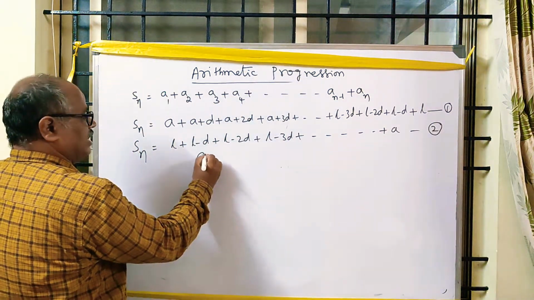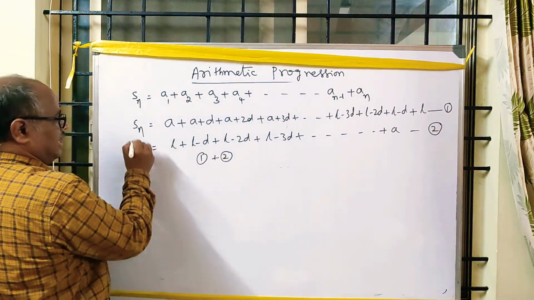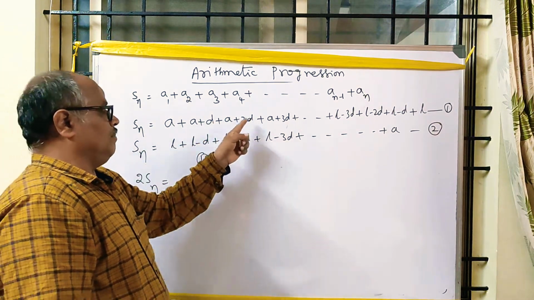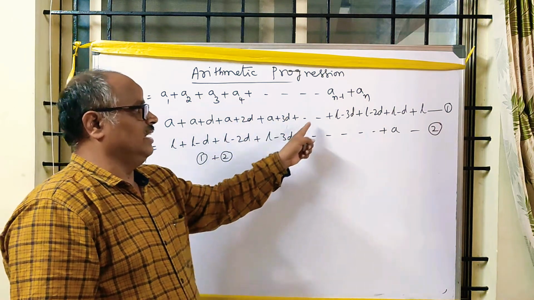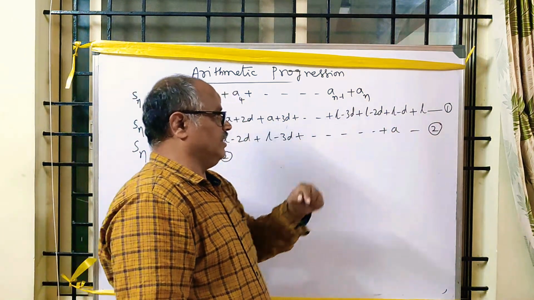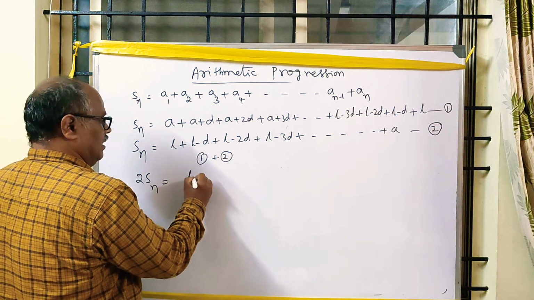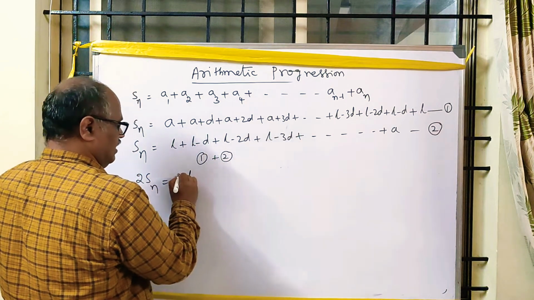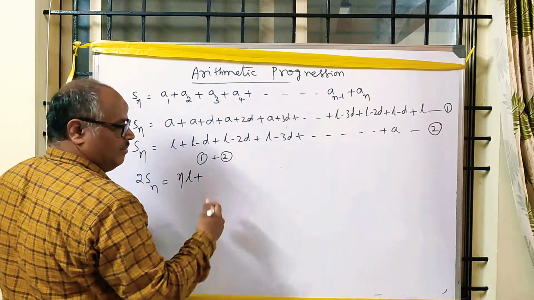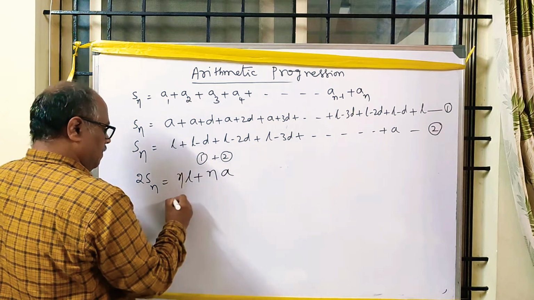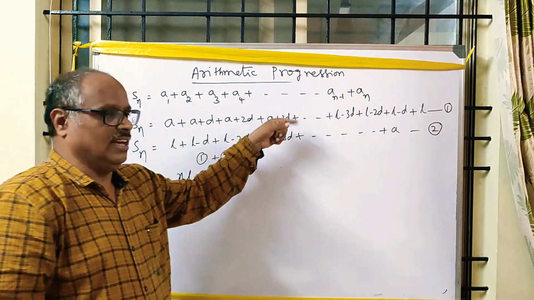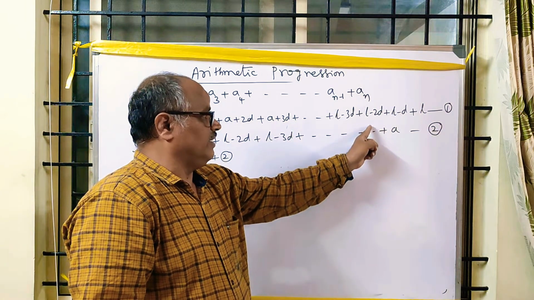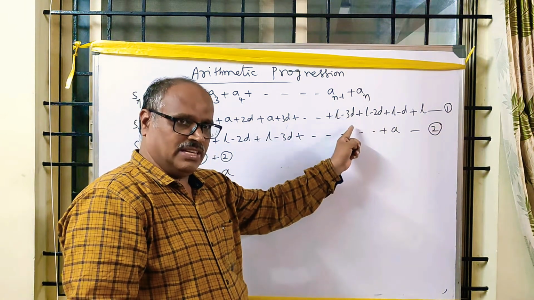Add equations 1 and 2. Sn plus Sn: minus D plus D, minus 2D plus 2D, minus 3D, everything gets cancelled. How many L's? N number of L's are left. How many A's are remaining? N number of A's. If we cancel like this, here also some terms are there. A, its previous A minus D, its previous A minus 2D.